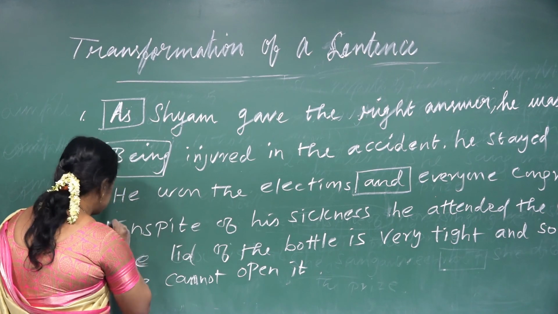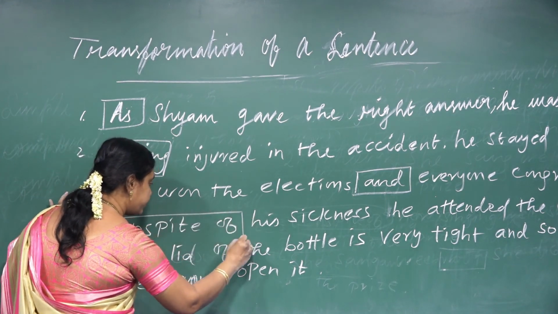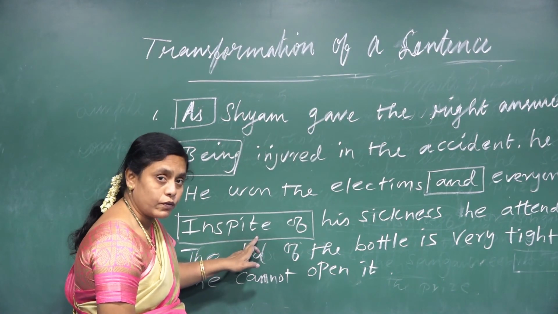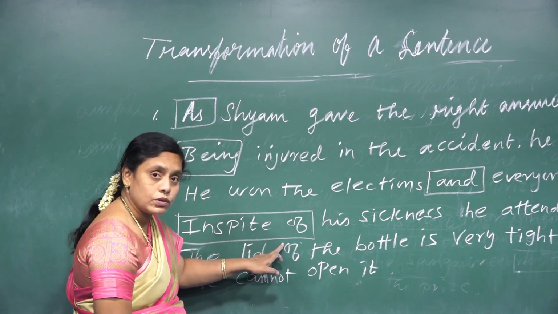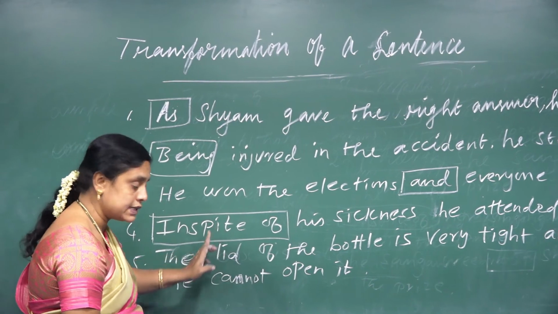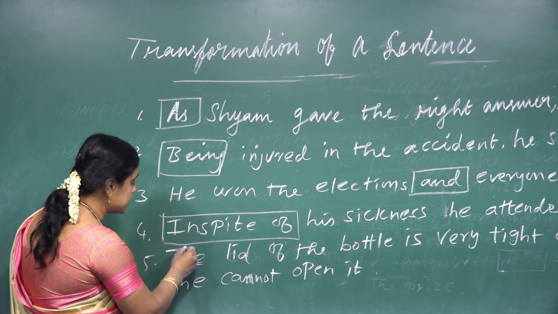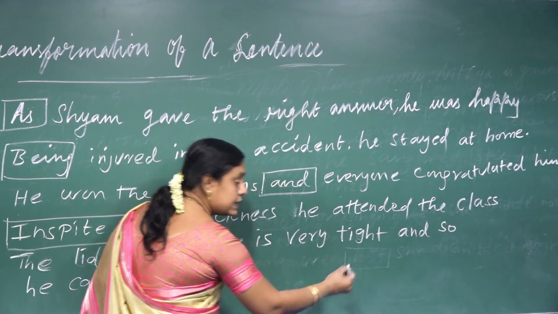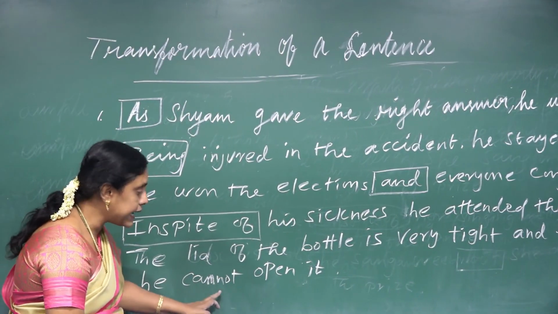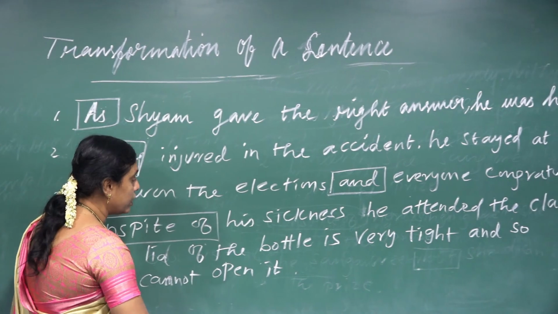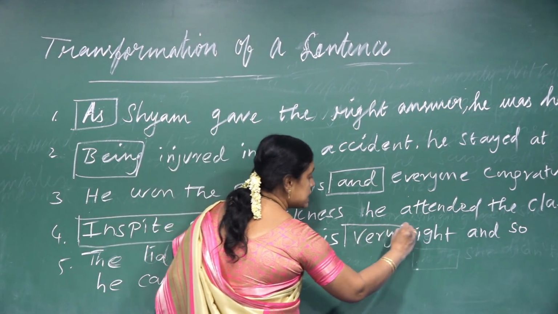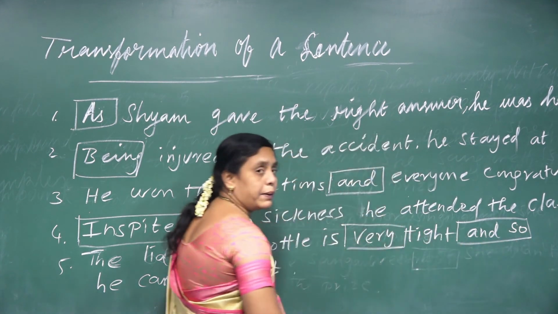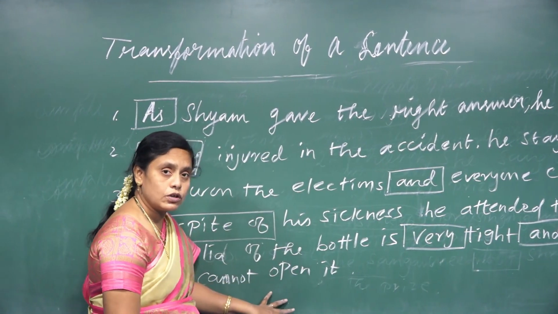So here, in spite of is the conjunction word. You find out what type of sentence it is. According to that, you must change it. Transform the sentence. And now the fifth sentence: the lid of the bottle is very tight and so he cannot open it. Now here the conjunction word is and so. So you find out what type of sentence it is. According to that you must change it.